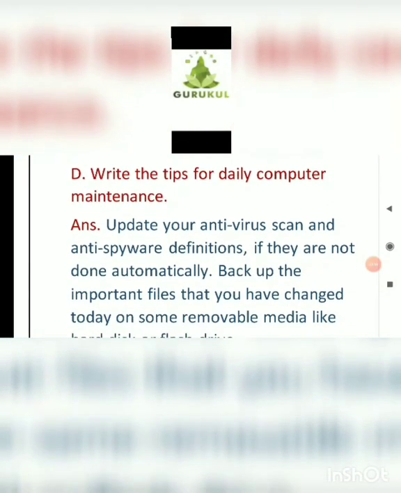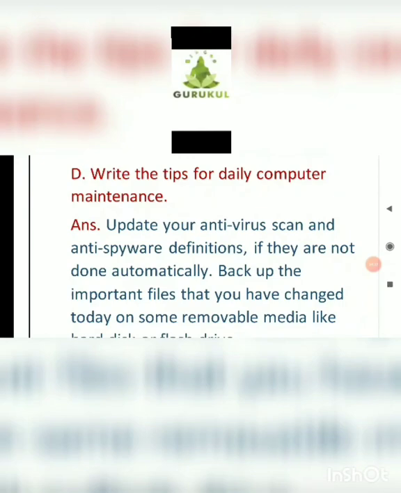Next one, last one. Write the tips for daily computer maintenance. Some tips that we have to follow on a daily, weekly or monthly basis to keep your computer system free from the virus. Update your antivirus, and scan anti-spyware definitions if they are not done automatically. This means every time you need to update your antivirus and scan the anti-spyware definitions, if they are not done automatically.